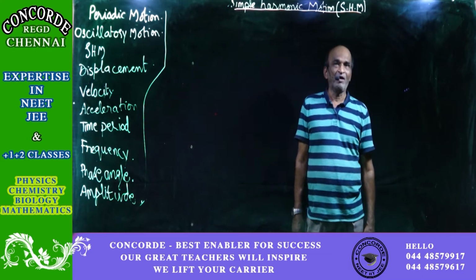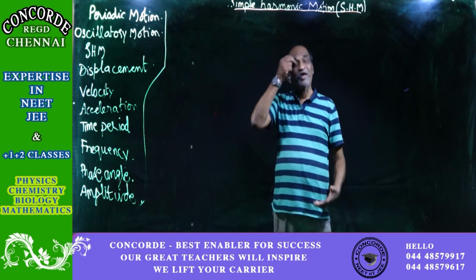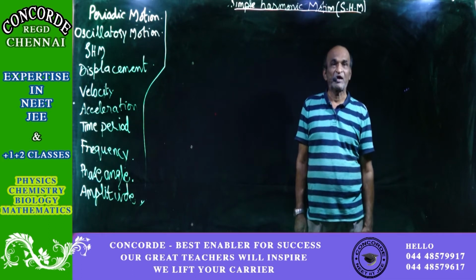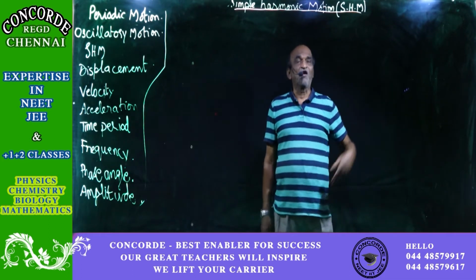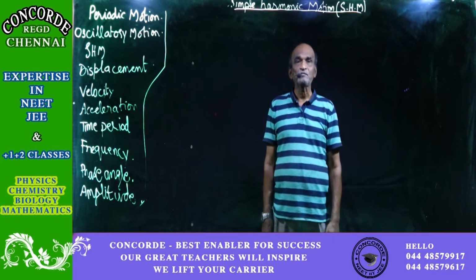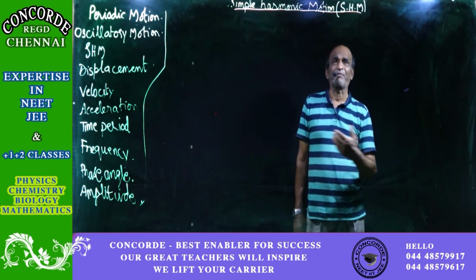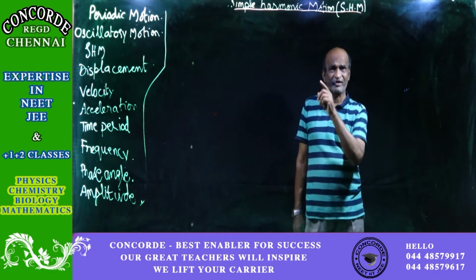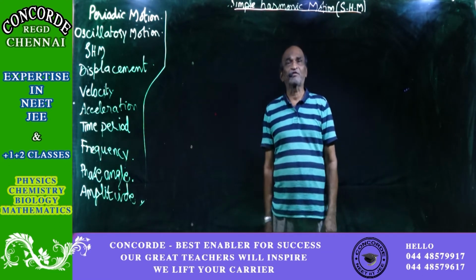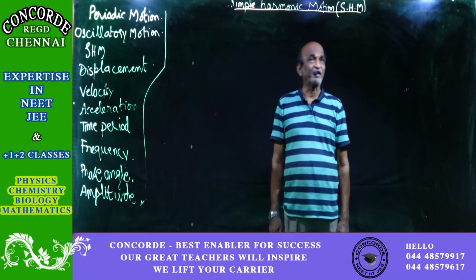Okay. So here afterwards, what we now have is the all important motion called the simple harmonic motion. It is a type of oscillatory motion, also known as the vibratory motion. It's a special kind of oscillatory motion. Oscillation means moving to and fro. Simple harmonic motion is also that. So when you have a motion that is oscillating, that is moving to and fro along the same path and passes the mean position every time for every one cyclic operation, then that kind of motion is called the simple harmonic motion. But the description is different and the defining is different.